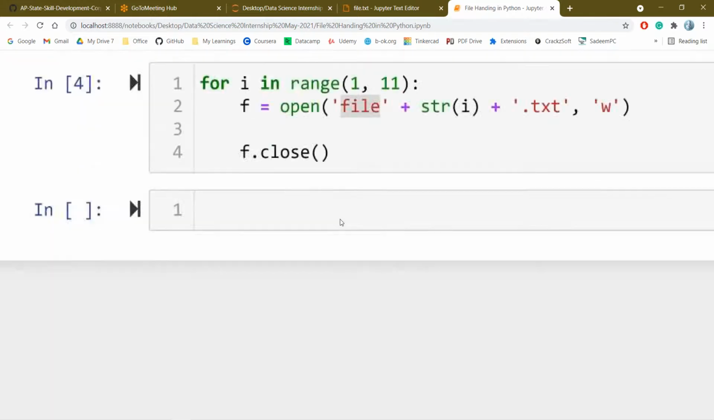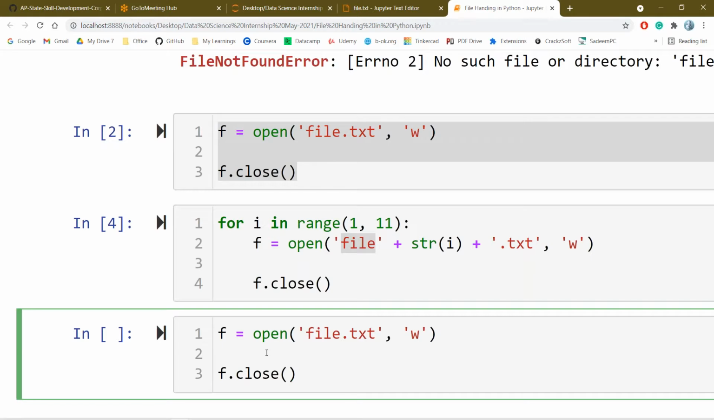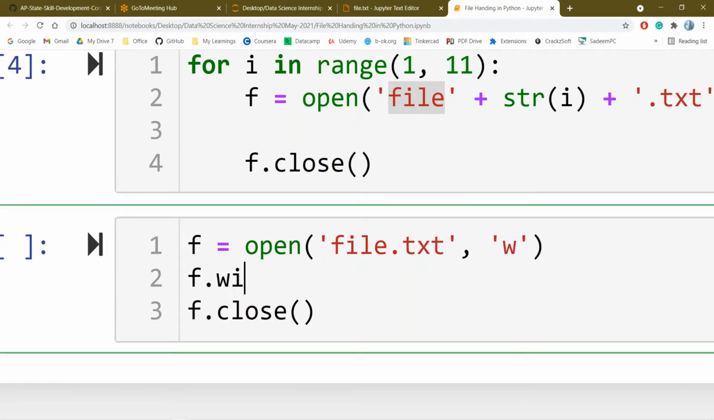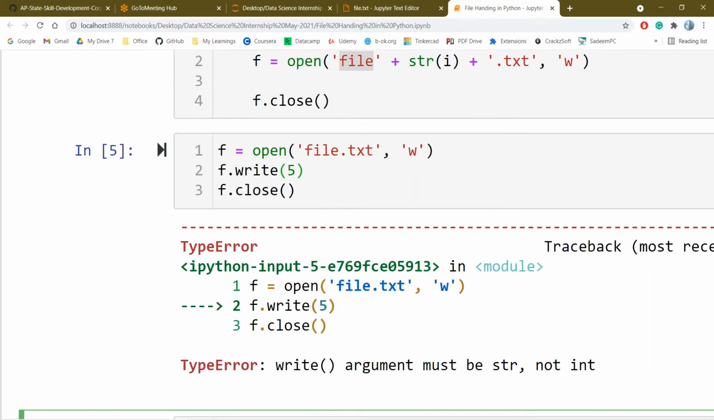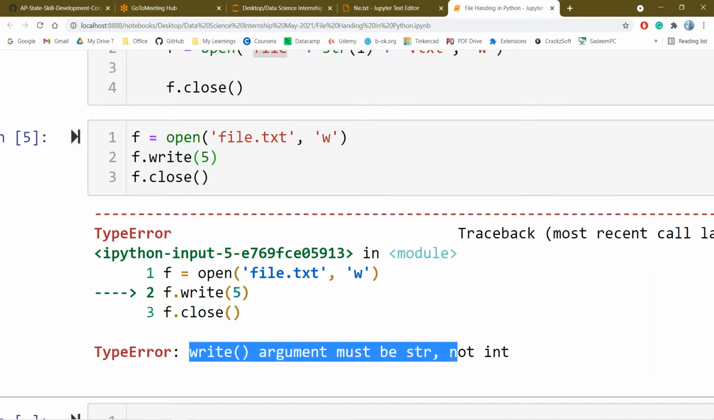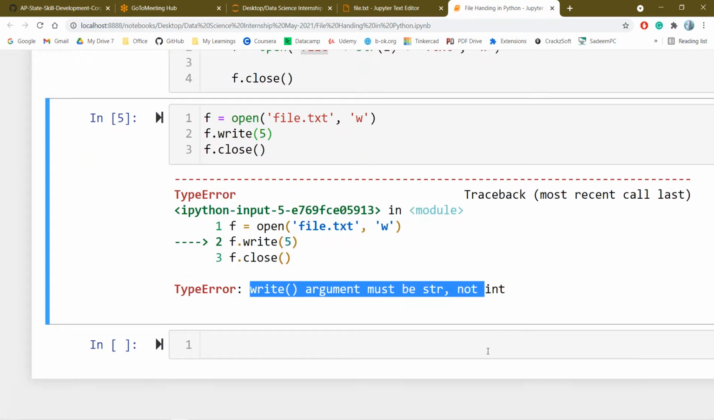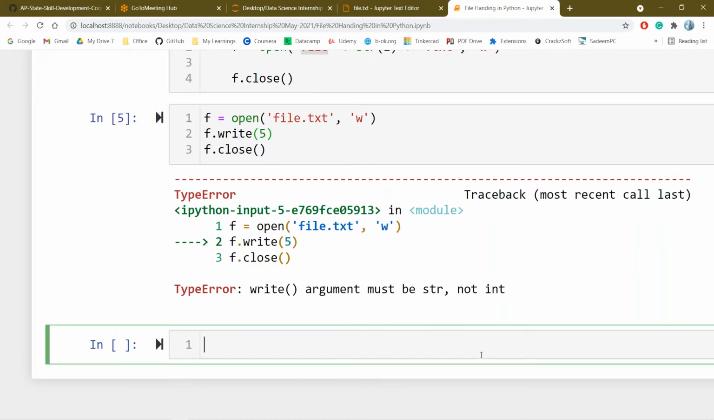If you are writing any integer data, then you will get an error. For example, let me open it in write mode. If I am trying to write an integer, automatically I will get a TypeError, because the write operation takes only strings, not integers. Whatever data you are writing should be in the string data type. Whatever data you are reading will definitely be in the string data type.